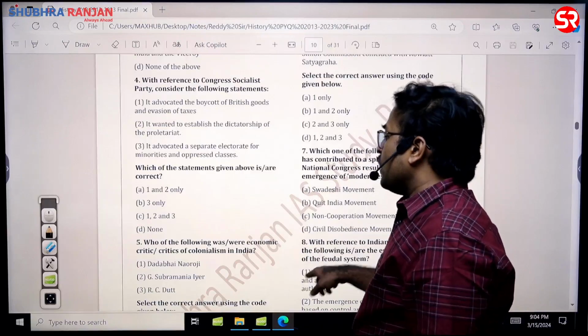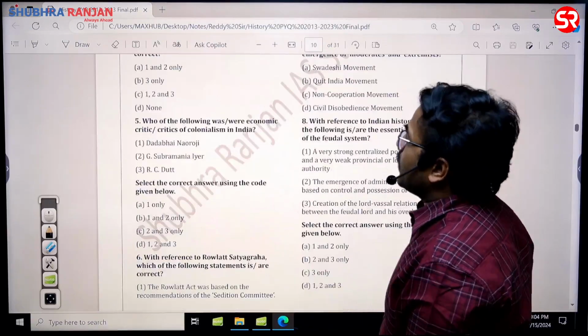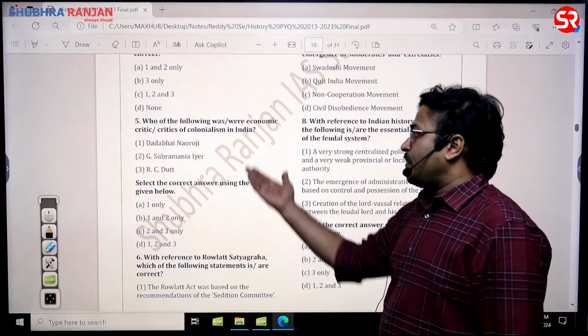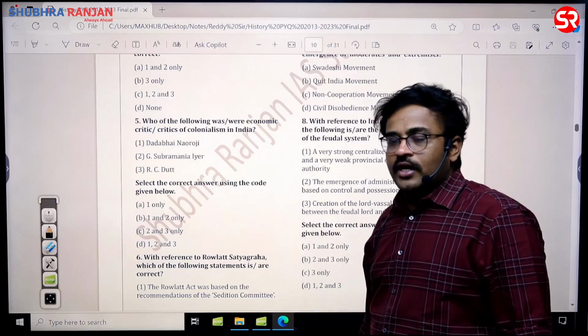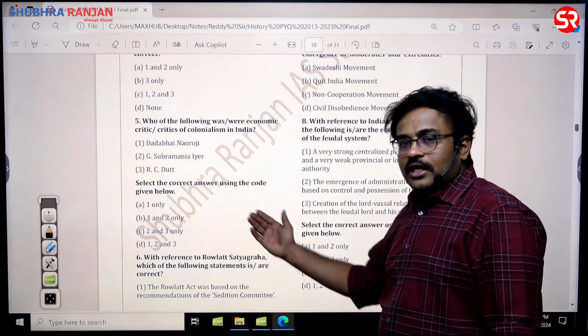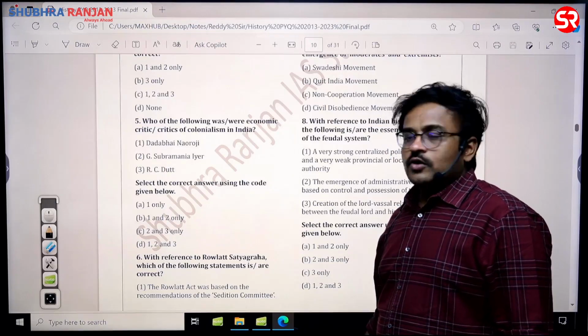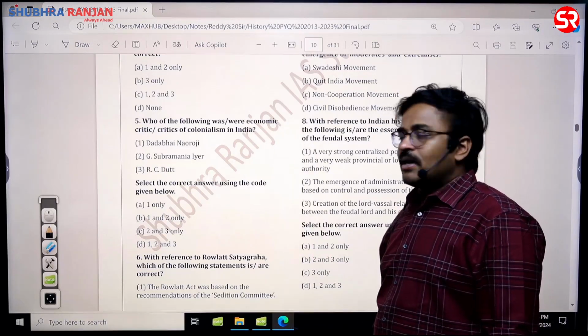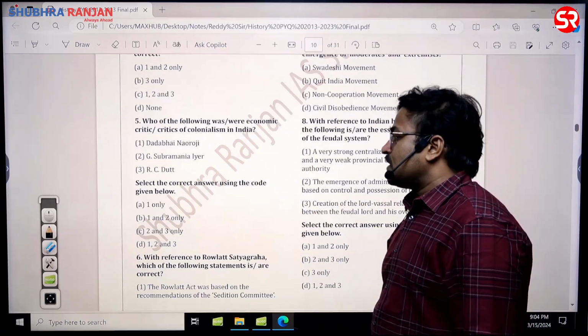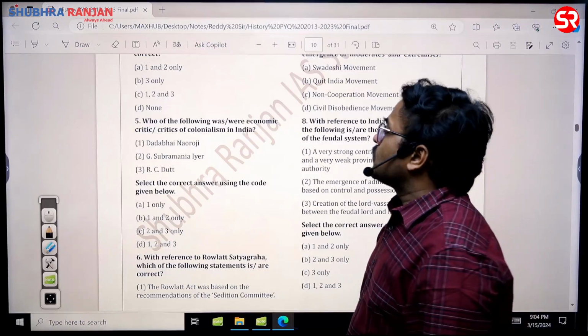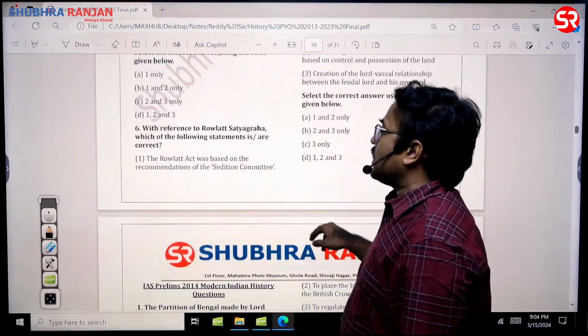Then which of the following were economic critiques of colonialism in India? Dadabhai Naoroji, Poverty and Un-British Rule in India. G. Subramania Iyer, The Hindu newspaper, Swadeshamitran. So he is a strong critique of colonialism and its economic impact. R.C. Dutt, he has written the book Economic History of India. So the answer for this question is 1, 2 and 3, sir.